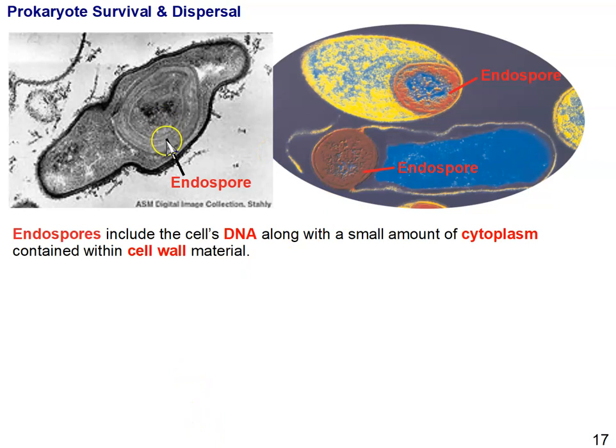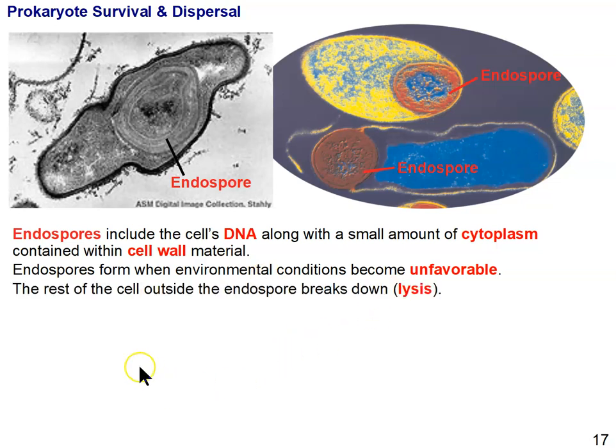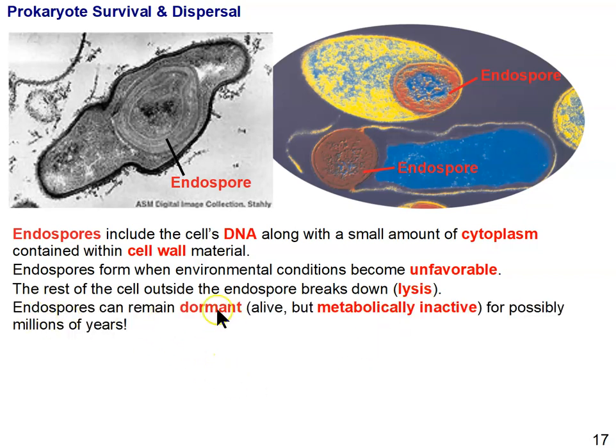What's in that endospore is simply DNA and a little bit of cytoplasm, and then it's all surrounded by cell wall material and plasma membrane. They form when environmental conditions become unfavorable. Say, for example, a bacterium is living in a moist habitat, and if that moisture dries up, the habitat dries up, then the bacterium might form an endospore to survive that unfavorable condition. The rest of the cell around the endospore lyses or breaks down, and the endospore can remain dormant for a long time, even millions of years.